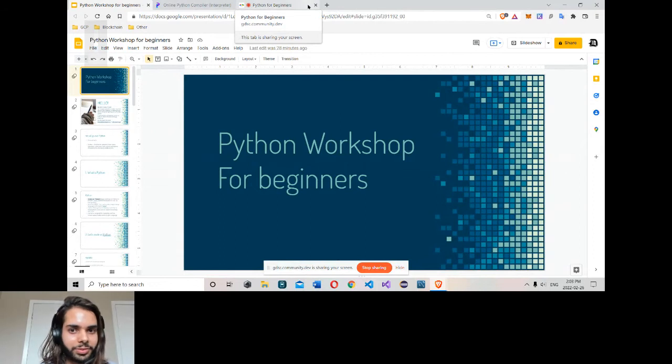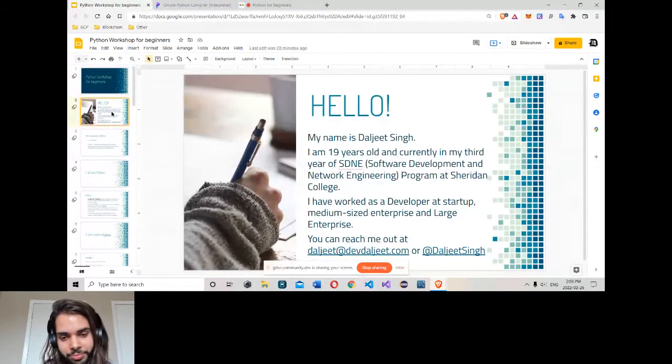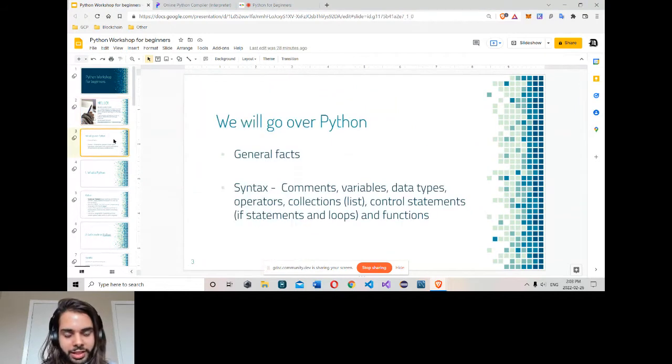So hi everyone. This is a workshop for Python. First, me, I'm Diljit Singh. I'm currently in my third year of the SGNE program at Shedden. I worked as a developer at startups, medium companies and large enterprises. Today I will present this workshop. We'll go over Python: the language, the syntax, how you can code, how you can write variables, data types, comments, operators, collections, control statements, and more in our workshop.